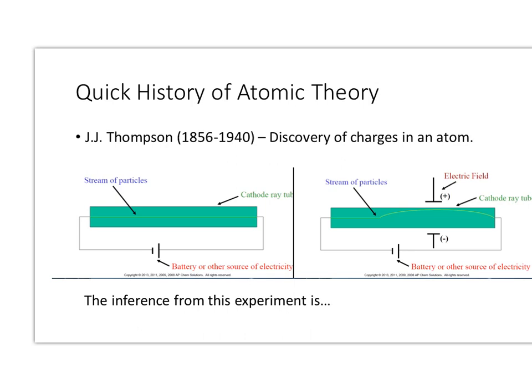Okay, so let's fast forward a few hundred years to J.J. Thomson. At this time we had really accepted the idea that atoms were present, but we didn't really know what they were made up of. We didn't know that they had negative and positive charges and all that stuff. So they had these things called cathode ray tubes, where you hooked it up to a battery, and a stream of something, which ended up being particles, went through the tube.